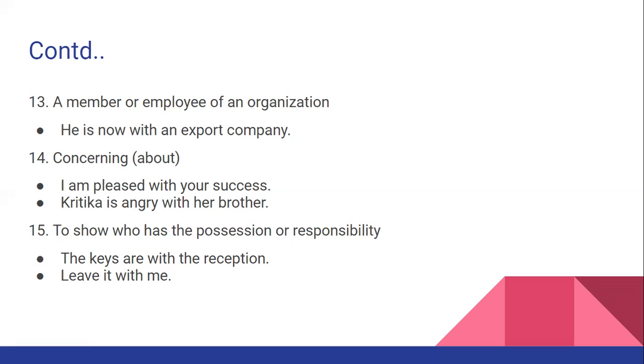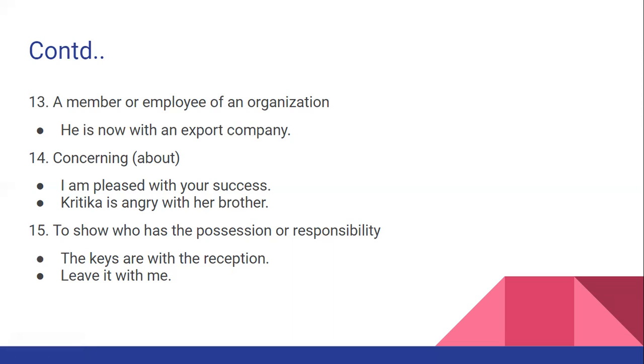Again, "with" can also be used to show who has the possession or responsibility. The keys are with the reception. So who has the possession of the keys? The reception. So this possession is being shown with the help of the preposition "with".